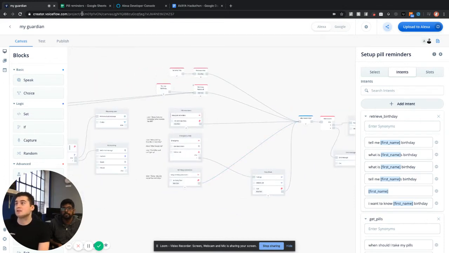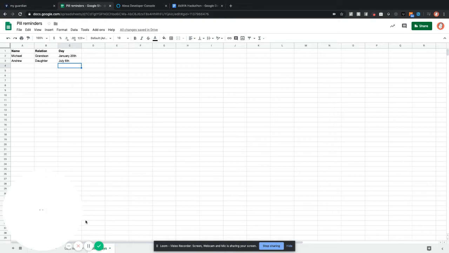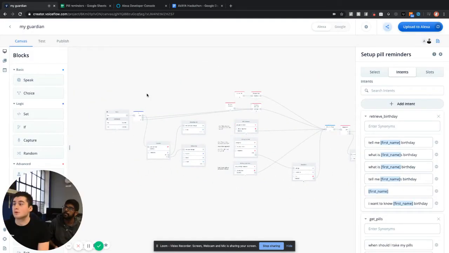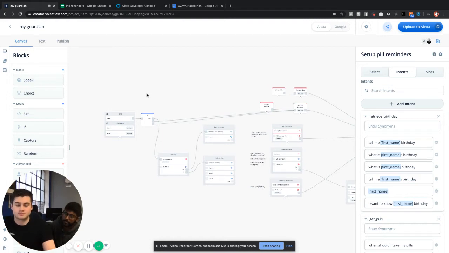And so this all feeds into a series of Google Sheets that you can see here. So we have this looks like birthdays, but essentially we're using this Google Sheets almost like a database just for this small little project, and that's what allows us to have persistence across all the different assistants, as well as SMS and IVR, because we're always feeding all the information into the Google Sheet, and then from there, all the other assistants are picking from the Google Sheet to have the persistent information, even though it's on different assistants. So we'll test it on Alexa here, actually on device. We've already uploaded it. So let's do that.